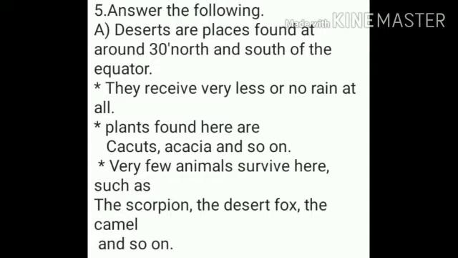Fourth point, very few animals survive here, such as the scorpion, the desert fox, the camel and so on.